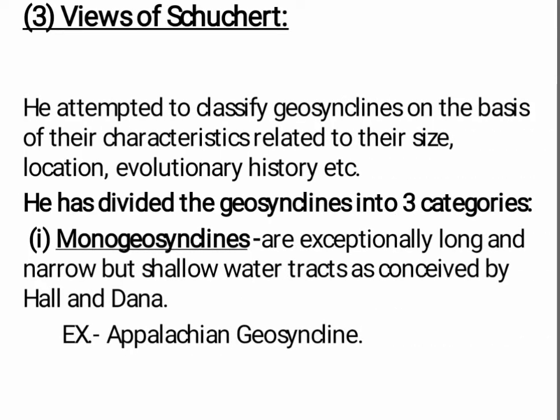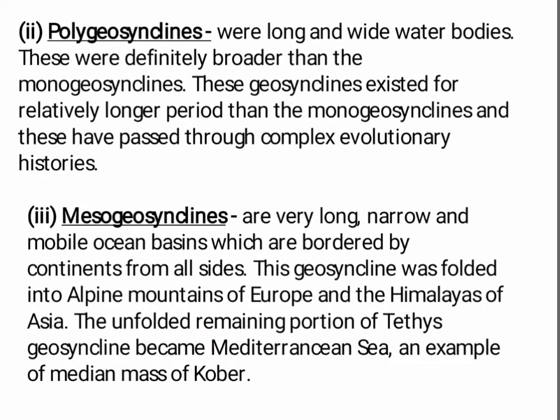Now come on to the view of Schuchert. He attempted to classify geosynclines on the basis of their characteristics related to their size, location, evolutionary history, etc. He has divided the geosynclines into 3 categories. First is monogeosynclines, which are exceptionally long and narrow but shallow water tracts as conceived by Hall and Dana. The example of monogeosynclines is the Appalachian geosyncline.